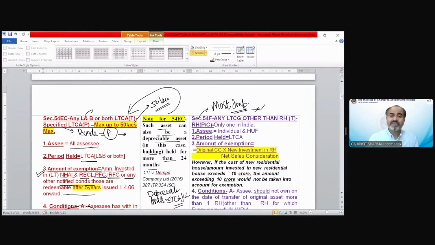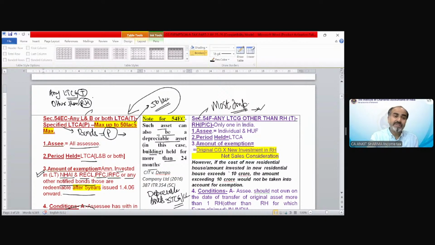But 54F is saying you need to transfer any long-term capital asset. That means the asset should also be a long-term capital asset, or there should be any long-term capital gain other than, listen carefully, other than a residential house.